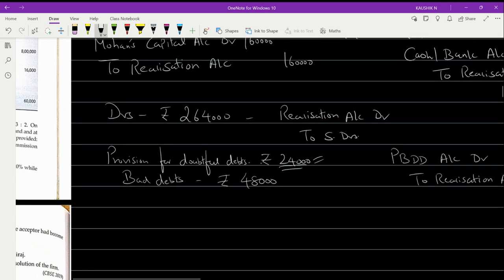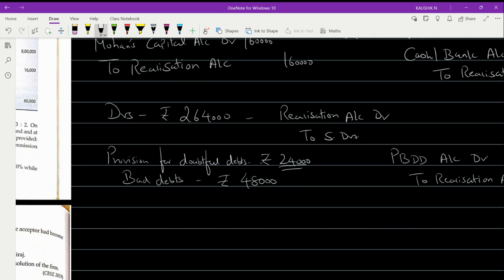Now you tell me, when there is a bad debt, will you use this provision or not? Will the provision be utilized or not? In the previous case there was a provision, but there were no bad debts. But in this case there is a provision and also bad debts of 48,000. Now tell me, does this provision now have a use or not? Will there be a necessity for this provision?